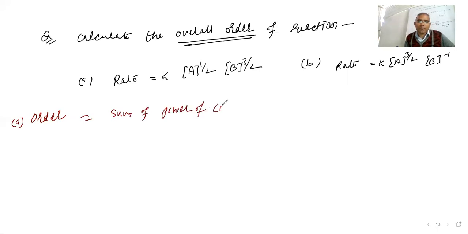So A will be 2 and B is going to be 1 over 2, and the order here is 1 by 2. This is already very good. Now let me check in your book for any other topics.